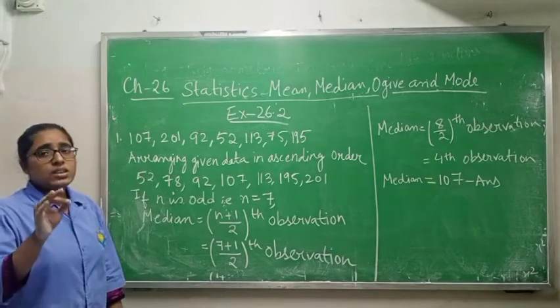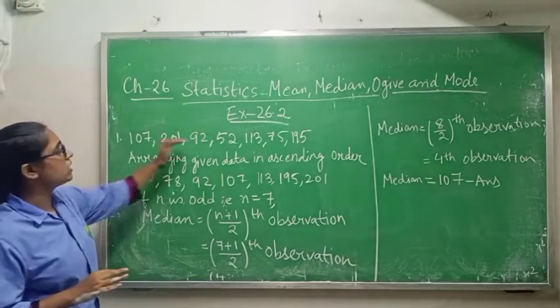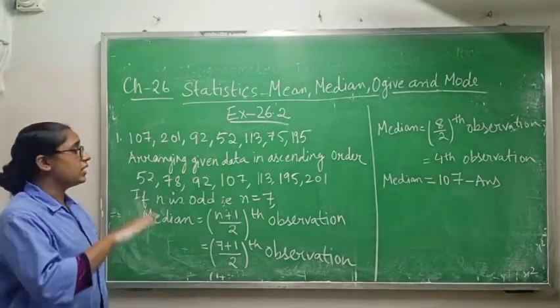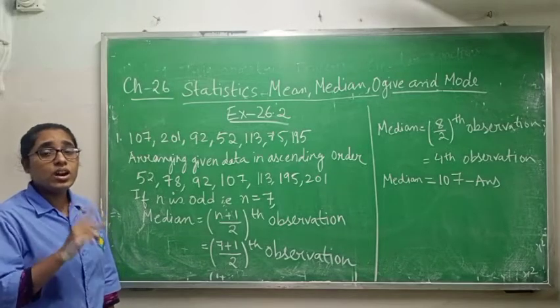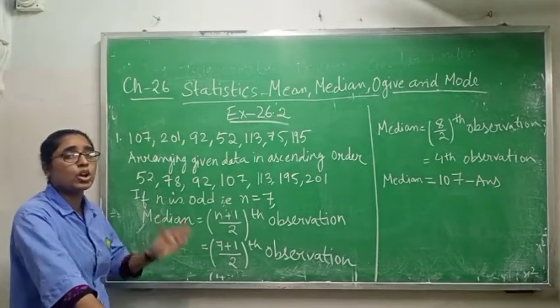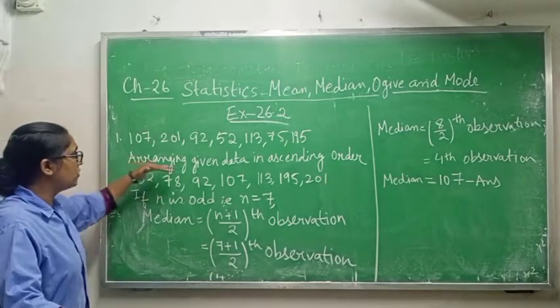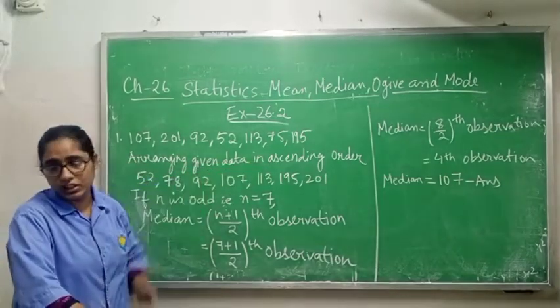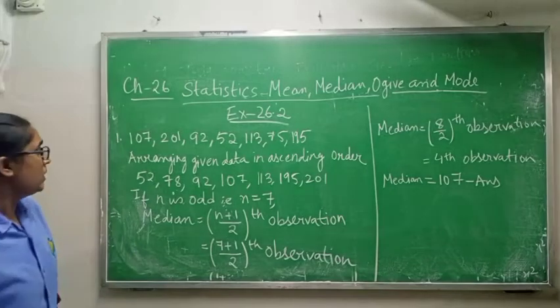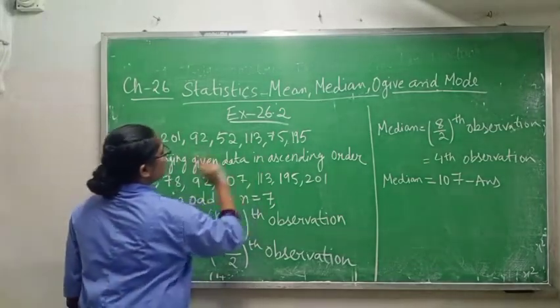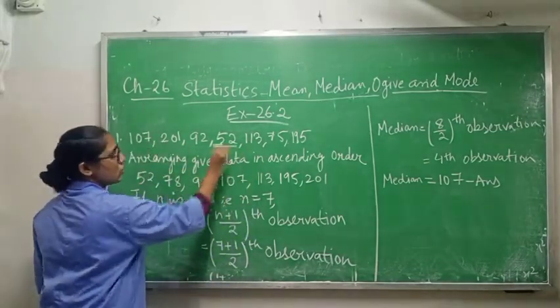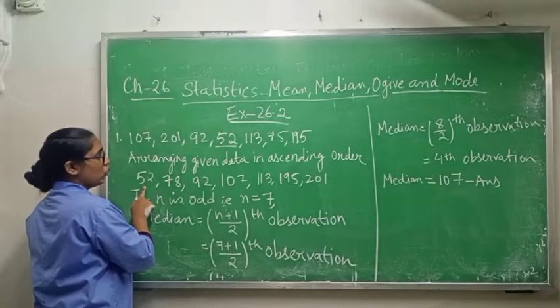Now the first step is to arrange this data in ascending order, which means smaller to greater. In this one, which is the smallest? 52 is smaller, so 52.